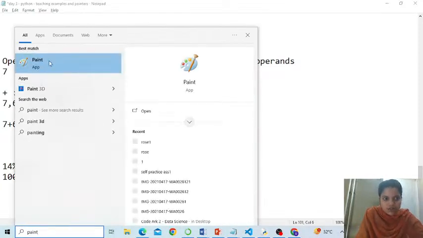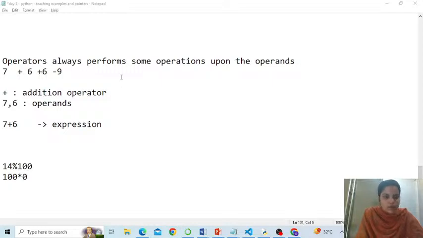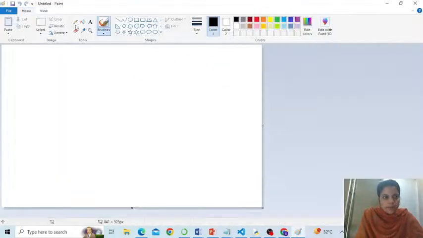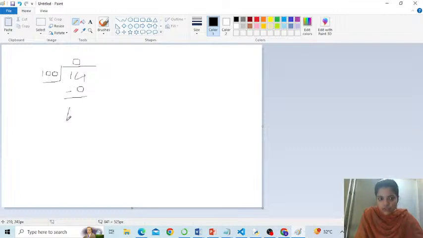So let me just draw this on the page. One moment. It's quick. Yes. So you want to say 100 divided by 14. So this is 100 and this is 14. Correct? And I can't even write ones are, so I'll have to write 0. 100 into zeros are 0. And if I subtract them, what's going to remain as a remainder? That's nothing but 14 only. Yes, correct. So this is how the answer is 14 if you say 100 mod 14 or 14 mod 100.